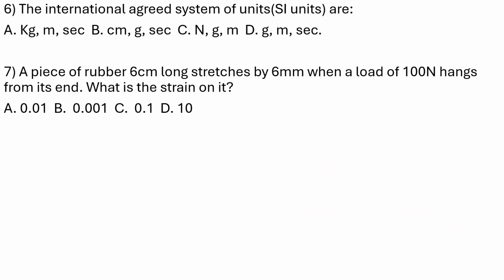Now, the International Agreed System of Units, that's talking about SI units. So this is kilogram, unit of mass, meter, the unit of length, seconds, the unit of time. Those are fundamental. But let's see whether we're going to see options that look similar to them. Centimeter is not even a standard unit for length, so that option is gone. Even gram is not, but seconds is standard. Newton is a derived unit. Gram is not an SI unit, even as meter is an SI unit for length. So meter is correct, seconds is correct, but the one that has all correct agreed SI units